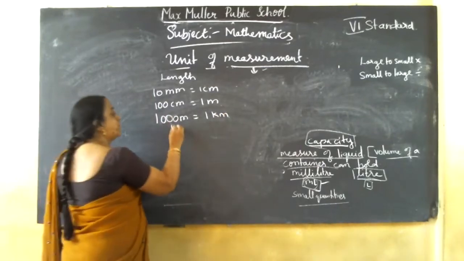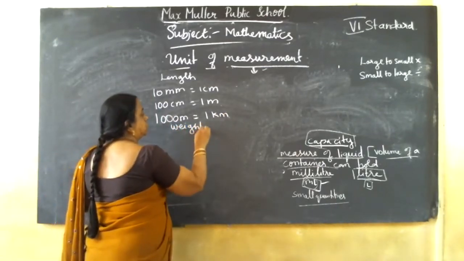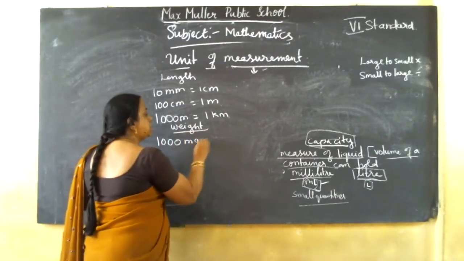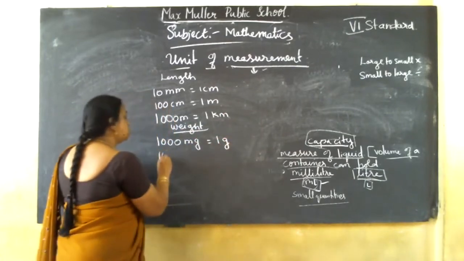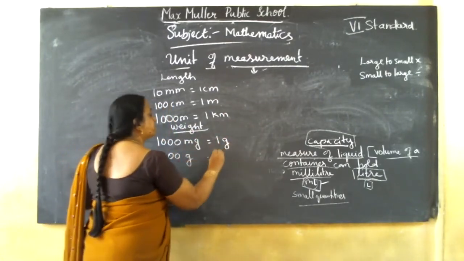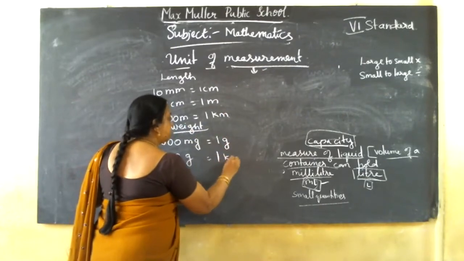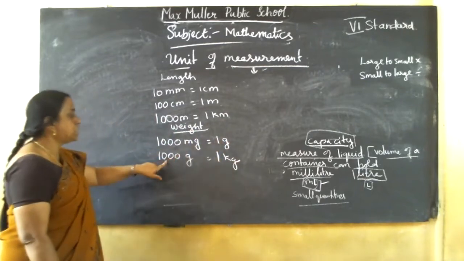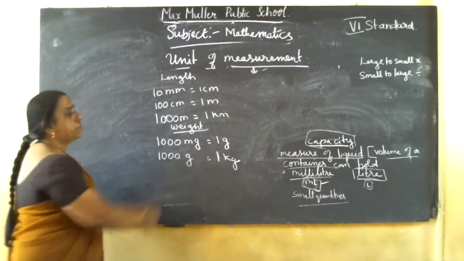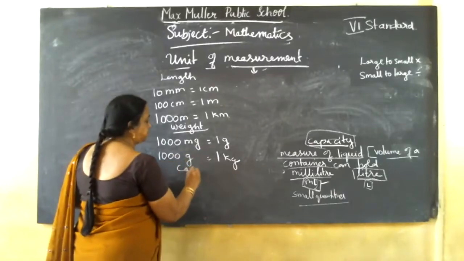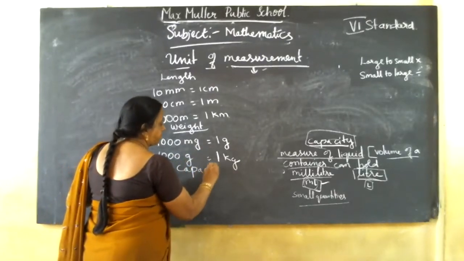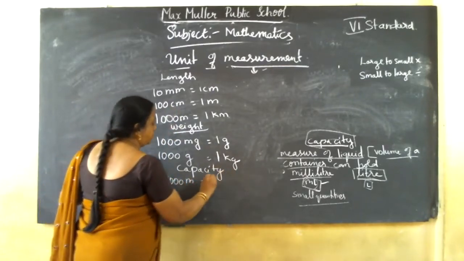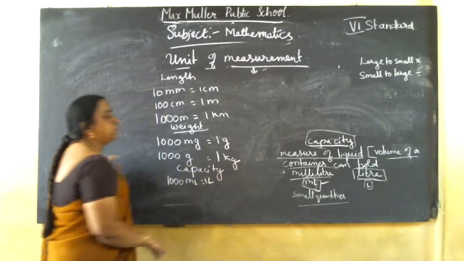Then if you go for weight, 1000 mg equal to 1 gram, 1000 grams is equal to 1 kilogram. Got it? Then for capacity, 1000 ml equal to 1 liter.